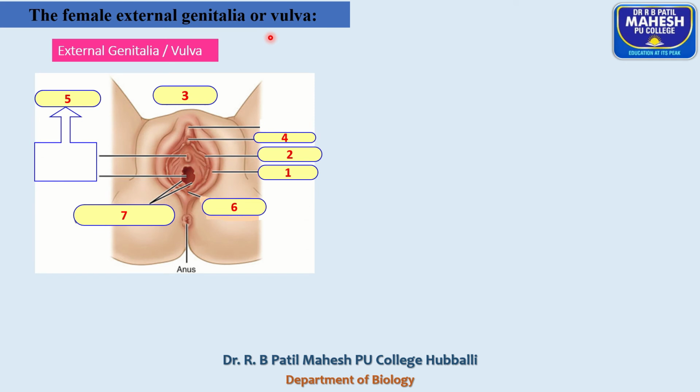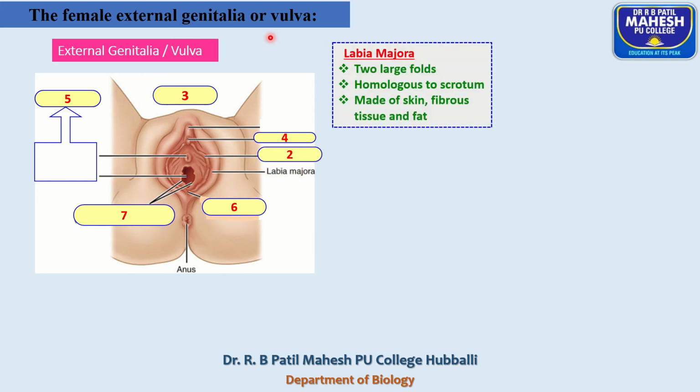Lastly, we'll move to the female external genitalia, the female copulatory organ. The female copulatory organ is made up of the following parts. The first one is the labia majora. These are two large folds homologous to the scrotum, made up of skin, tissue and fat.